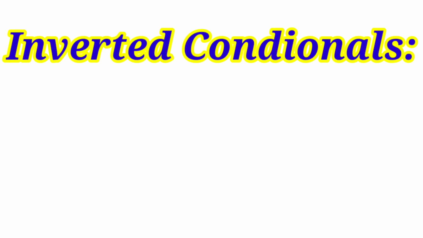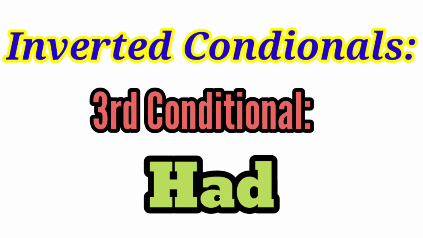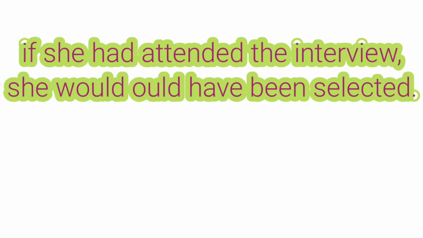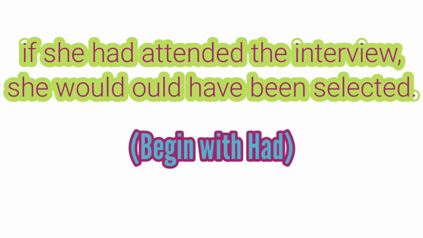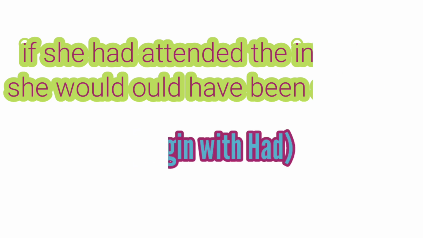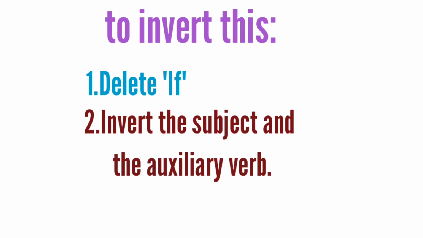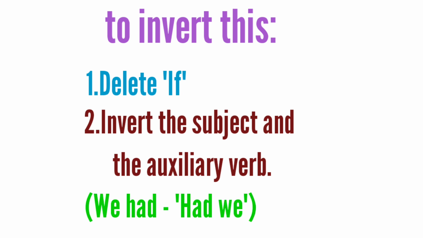Inverted conditionals, third conditional: had. For example, if she had attended the interview, she would have been selected. Begin with had. To invert this, number 1, delete if. Number 2, invert the subject and the auxiliary verb. For example, we had changes to had we.